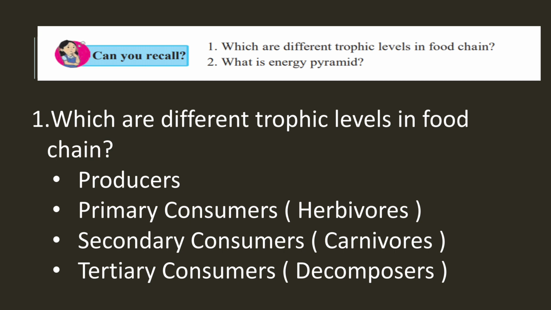Then next is secondary consumers. Secondary consumers are the animals which feed on the primary consumers or the herbivores. So carnivores are present at the tertiary trophic level. Then next is tertiary consumer. Tertiary consumers are nothing but the decomposers. Whenever the carnivores, herbivores or producers die, they are decomposed by these decomposers, which are the tertiary consumers. So these are the different trophic levels in the food chain.